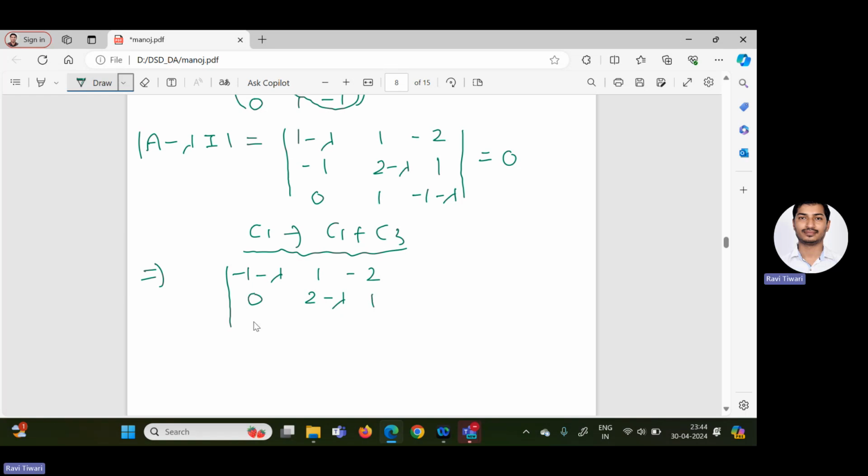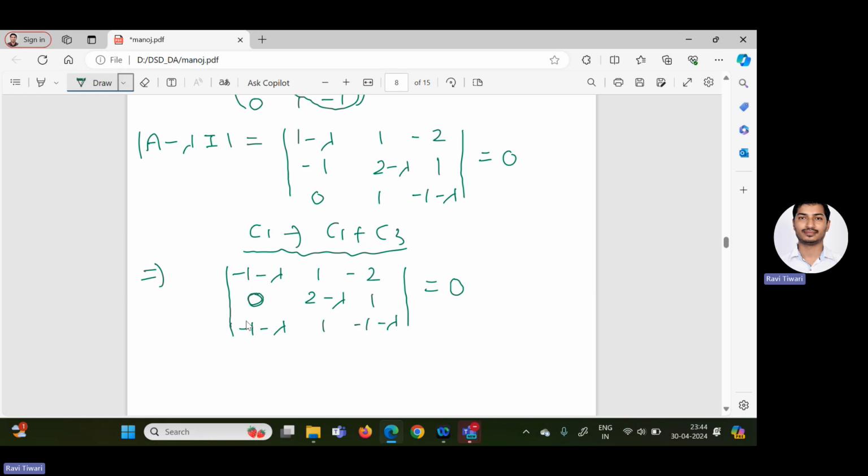Then 0 plus minus 1 gives minus 1 minus lambda, 1, minus 1 minus lambda, and this equals 0. So why have we done C1 equal to C1 plus C3? Now you see here minus 1 minus lambda, 0, minus 1 minus lambda. So here we can write 0 into minus 1 minus lambda.